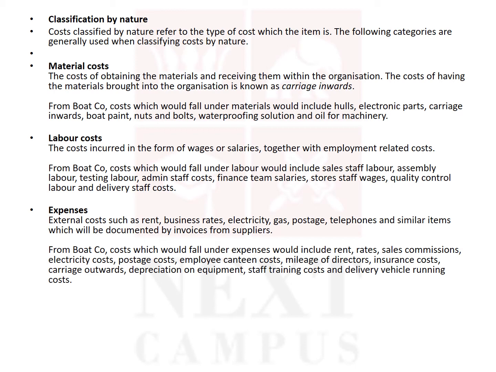This includes all the overheads, as I always tell you in other books. That means the fuel, the gas, the depreciation, the telephone cost, the rent, the rates, everything. All the cost includes the expenditure. So as per classification by the nature, we will identify the cost by its types: material cost, labor cost, as well as the cost of expenditure.